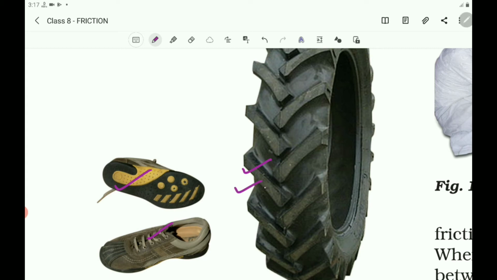Observe the tires of a bulldozer, bus and other vehicles. They are treaded. Treaded tires provide better grip with the ground. So that gives safety to the moving vehicle.